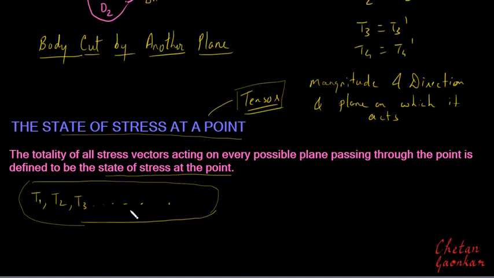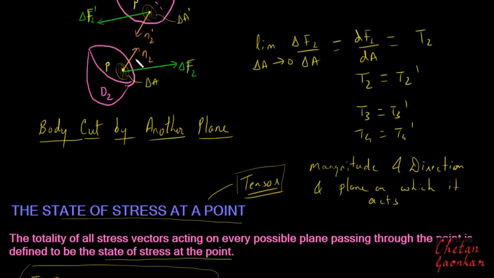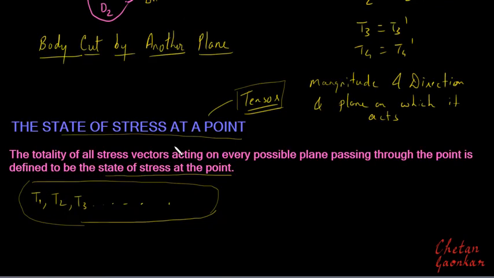But it will not be feasible to find the stress vector on every plane passing through this point, because there can be an infinite number of planes. But later on, what we will see is that if somehow we can find the state of stress on three mutually perpendicular planes,